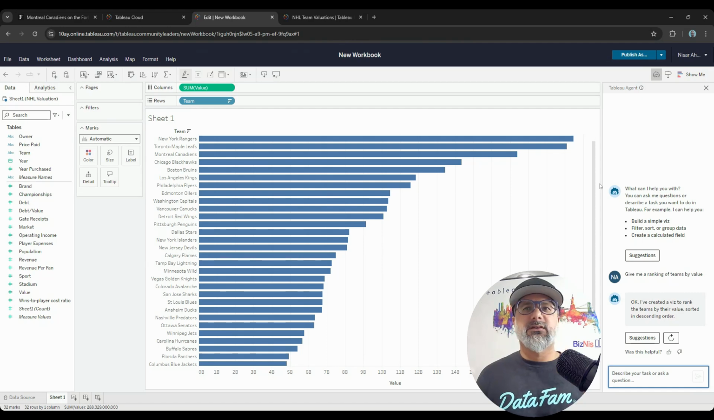Now let's suppose I wanted to modify this and add the actual labels. I want to show the value in the labels. Will Agent do that for me? Show me the values in the label. Or I'll even make it simpler. Suppose you don't know what labels are. What if I said, show me the values on the